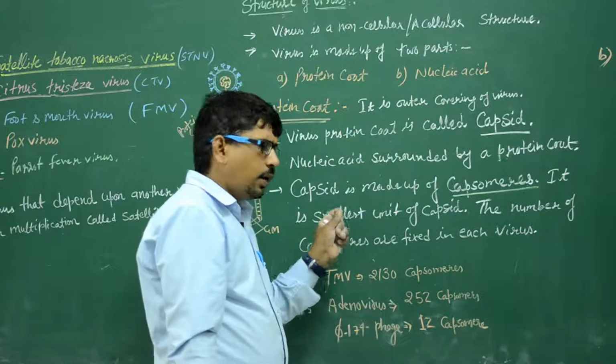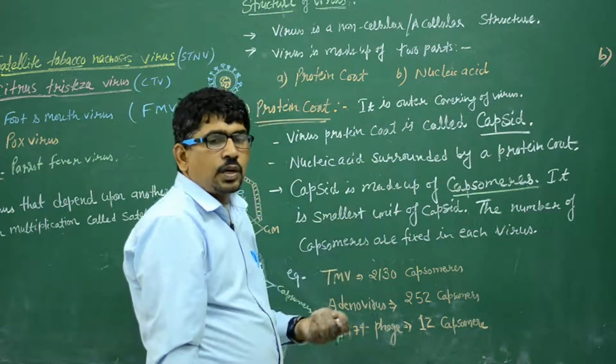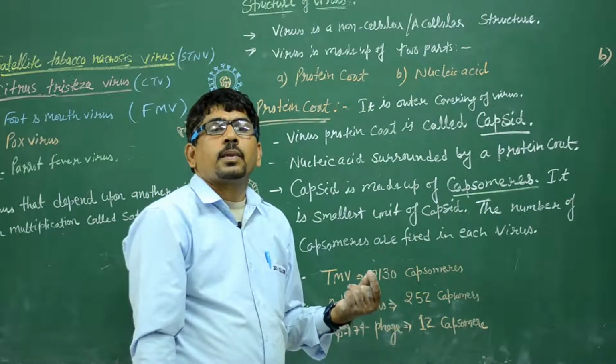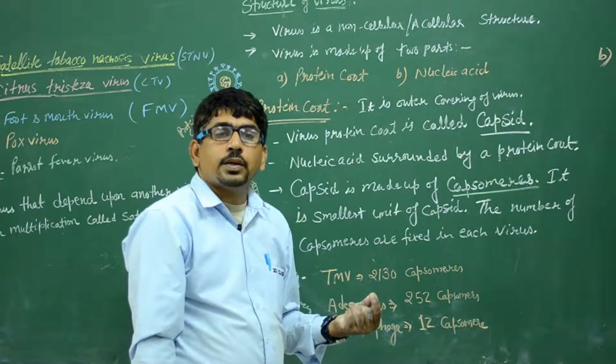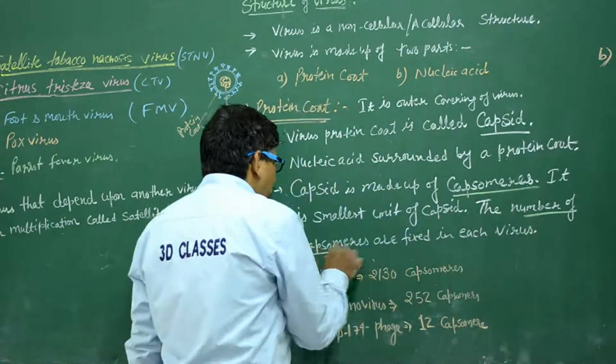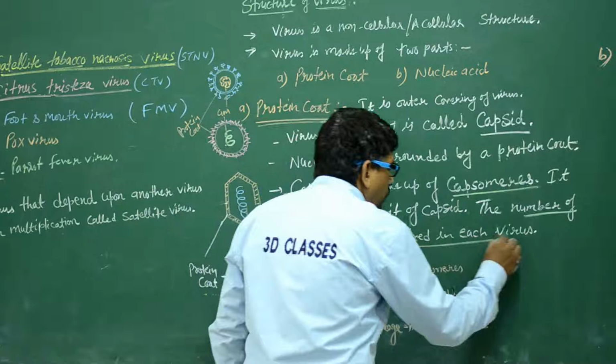What is the capsomere? The smallest unit of the capsid. Generally the question is, the unit of the capsid is known as the capsomere. The number of capsomeres is fixed in each virus.